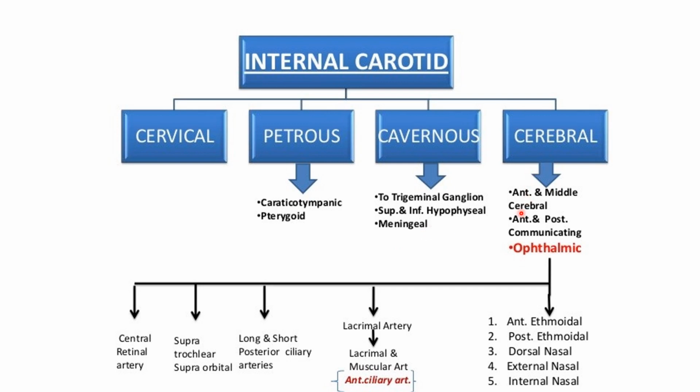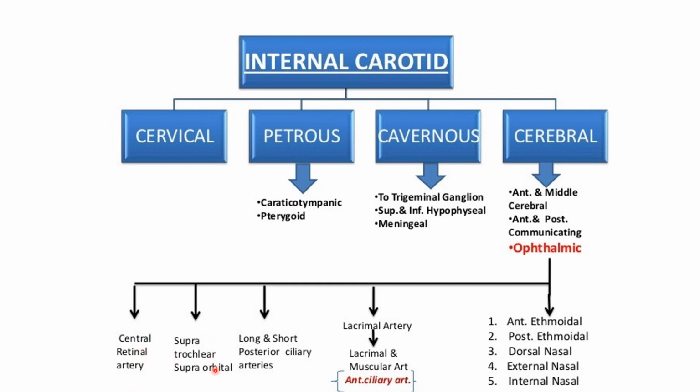And in the cerebral part, it gives the anterior cerebral artery, middle cerebral artery, anterior and posterior communicating artery, and the ophthalmic artery. So these are the major intracranial or cerebral branches of the internal carotid artery. The ophthalmic artery further divides into the central artery of the retina. This is an end artery.